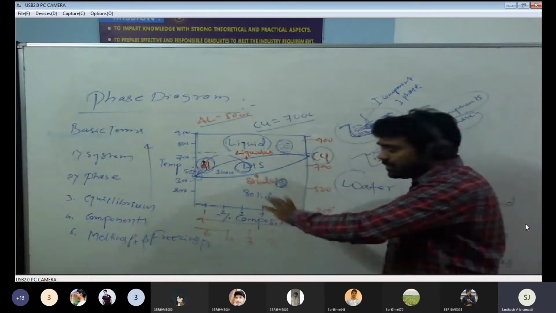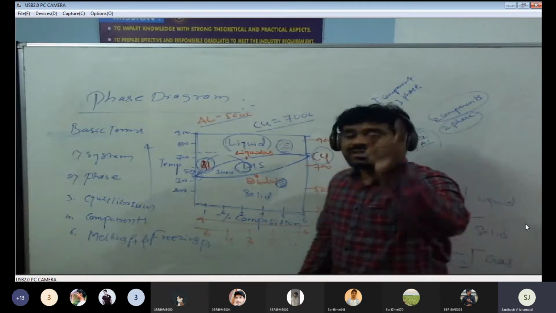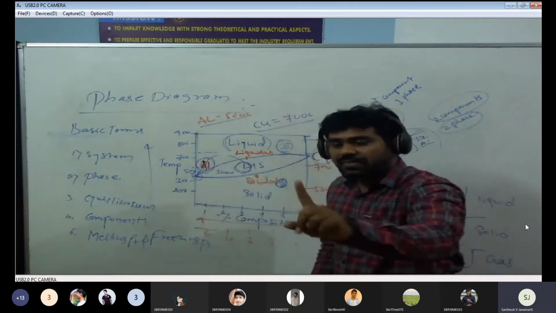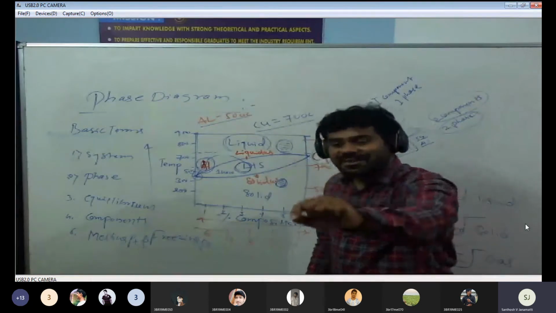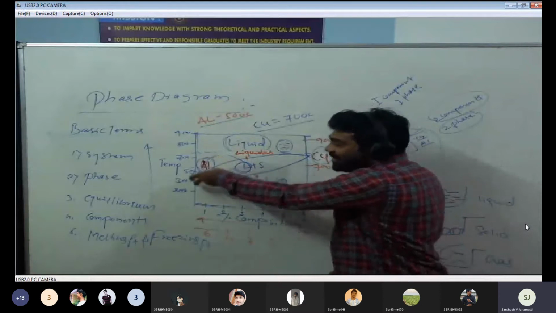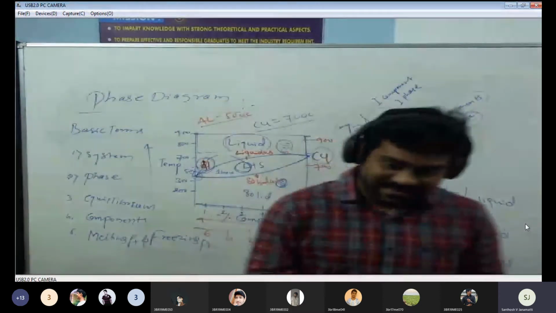Below 500 degrees Celsius, we can get only one phase, that is the solid phase. Above 700 degrees Celsius, again we got, of both the samples, a liquid phase. But in between 700 and 500 degrees Celsius, that is the equilibrium state.